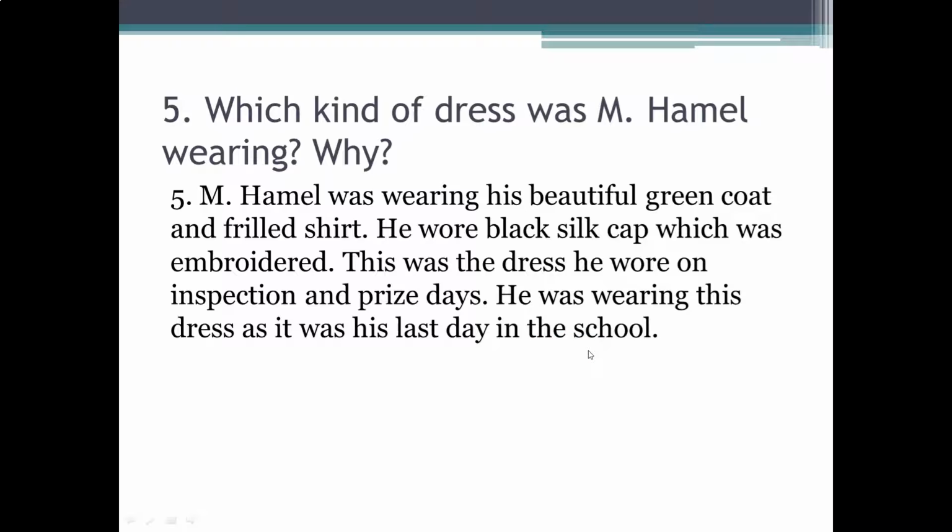So what was he wearing and why? So he wore black silk cap which was embroidered, and the dress was which he always wore on inspection and prize days. And he was wearing this dress as it was his last day in the school. So it was his last day. You can underline this part for the last question.